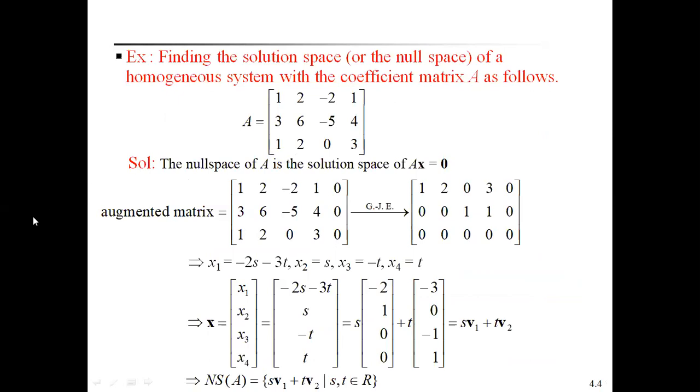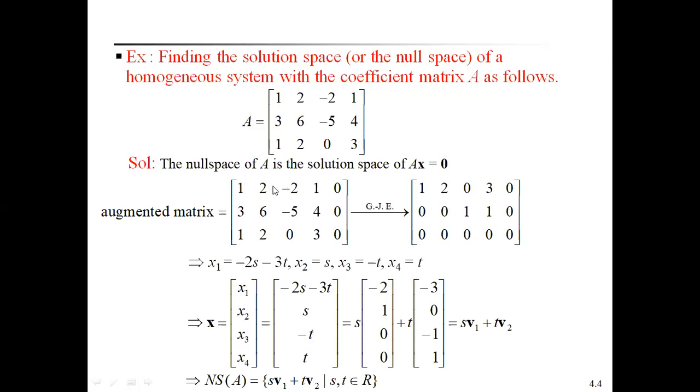Now we discuss an example: finding the solution space or null space of a homogeneous system with the coefficient matrix A as follows. A = [1 2 -2 1; 3 6 -5 4; 1 2 0 3]. This is the matrix A we have to take, and now we have to find the null space of this matrix.